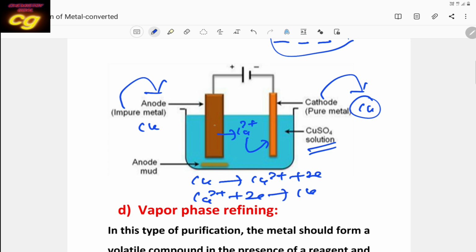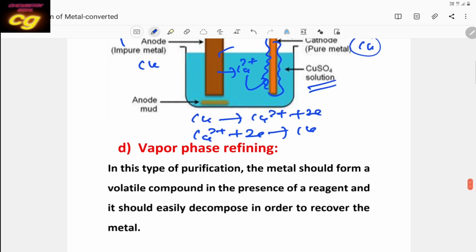So copper ions will be produced at the anode, and at the cathode copper will deposit. So where will copper be deposited? At the cathode. The anode thickness will be reduced, and the cathode thickness will be increased. So in this way we can collect the pure copper, pure metal, at the cathode. Remember this thing: pure metal will be collected at the cathode. Okay, so this is called electrolytic refining.